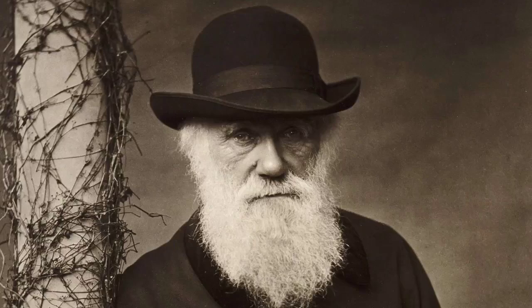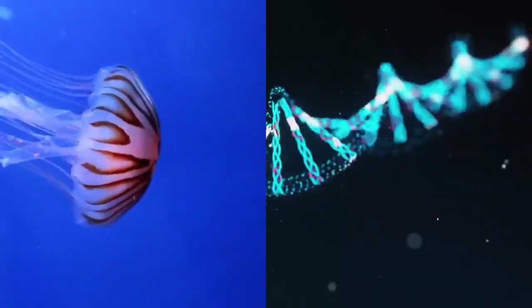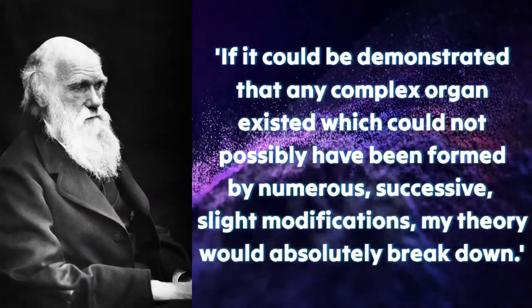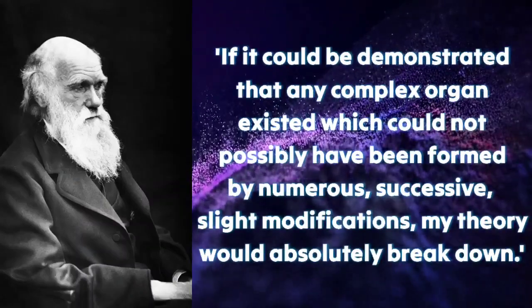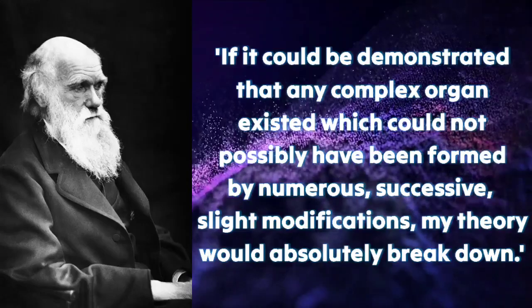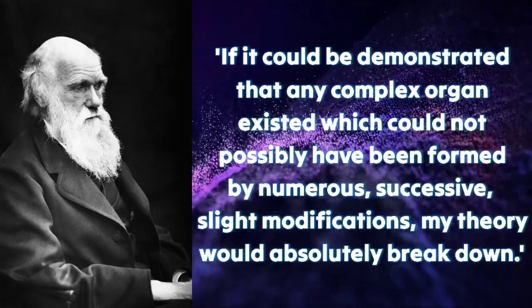During Darwin's time, our knowledge about the cell, the complexity of life, and DNA was extremely limited. Darwin writes in his book, "If it could be demonstrated that any complex organ existed, which could not possibly have been formed by numerous, successive, slight modifications, my theory would absolutely break down."